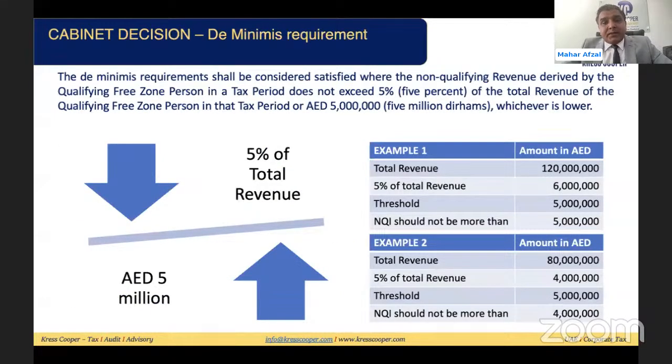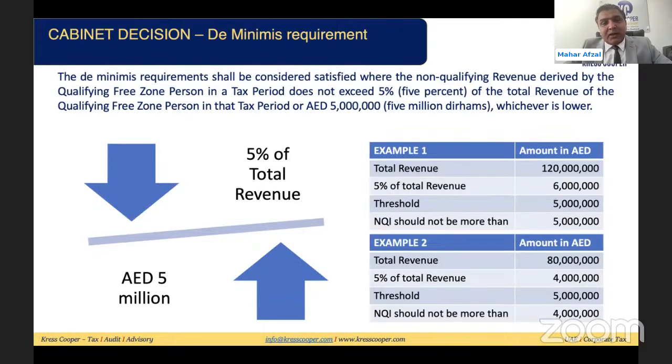Then there is this de minimis requirement. For the de minimis requirement, we'll discuss what is qualifying income and what is non-qualifying income. The law says if your non-qualifying income is 5% or 5 million, whichever is lower, of the total income, then it will be assumed that the person has met the de minimis requirement. We will learn how to calculate which is lower, the 5% or 5 million.